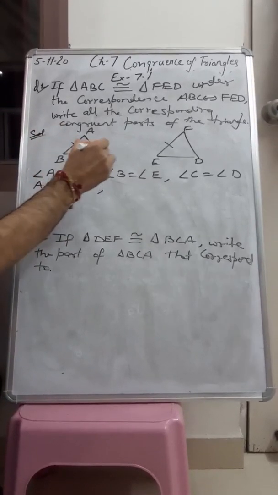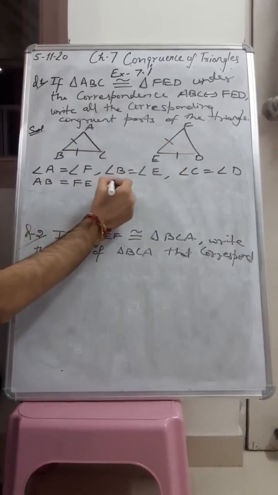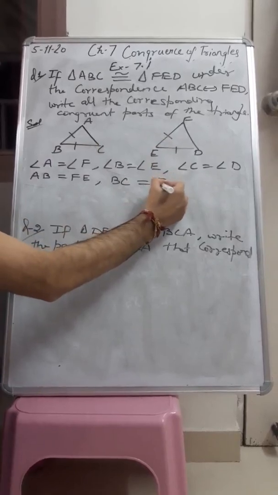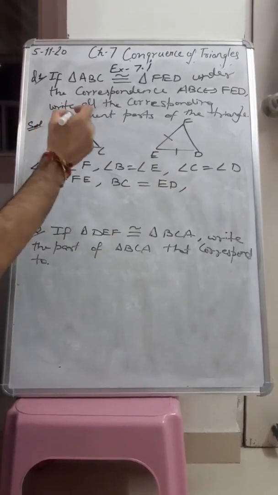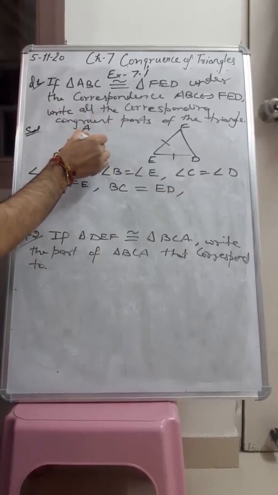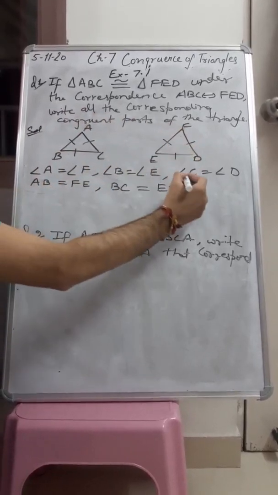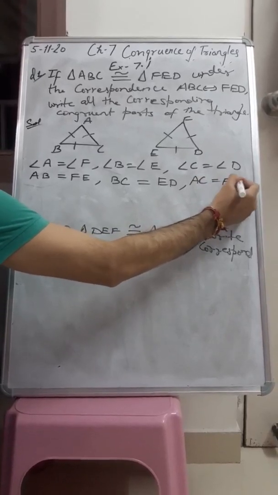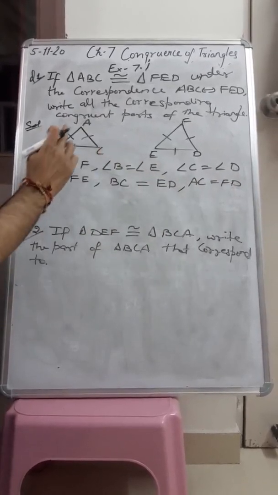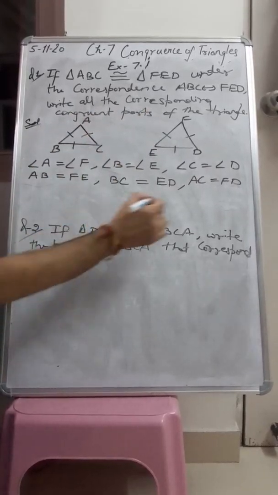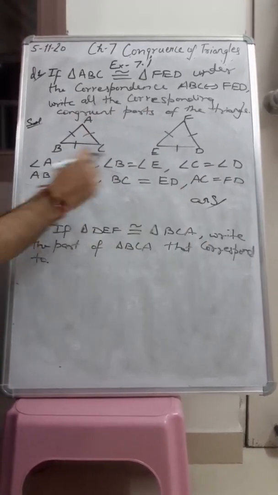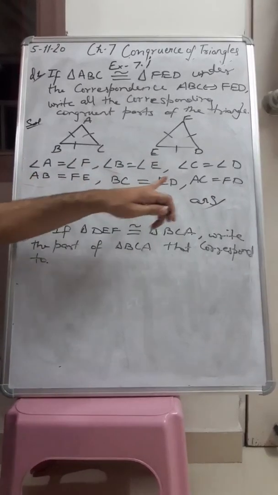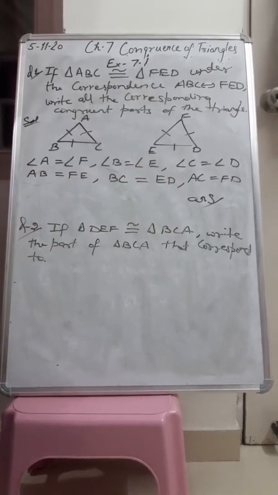This BC is congruent to side ED, and the third corresponding side will be AC equal to FD. So these all are the corresponding parts of these two congruent triangles, and this is your answer. In this way we can name the corresponding parts. These are your corresponding angles and these are your corresponding sides.